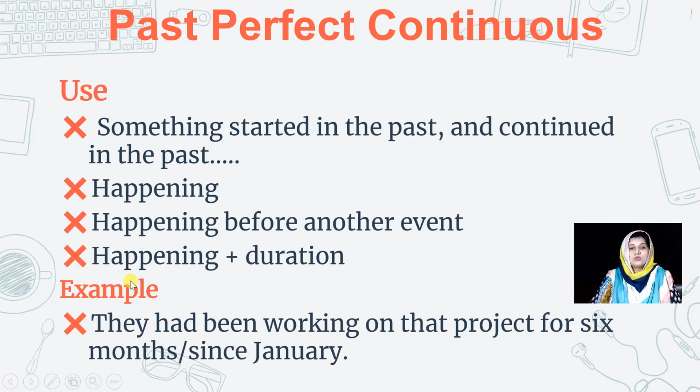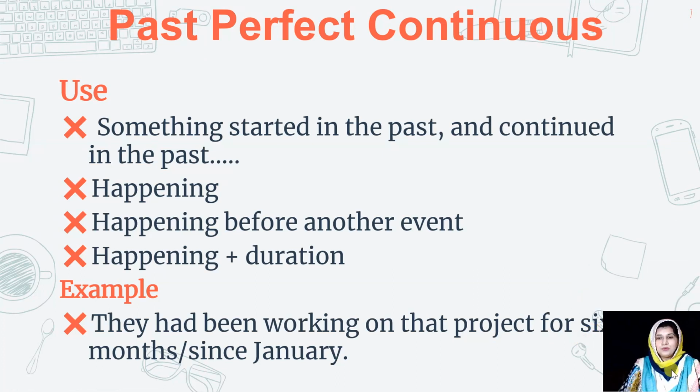We also get to know about the duration of that happening. For example, they had been working on that project for 6 months or since January. So we got to know about the happening which started in the past and continued in the past, and we got to know about the duration as well. I hope you are with me, you are understanding. Okay.